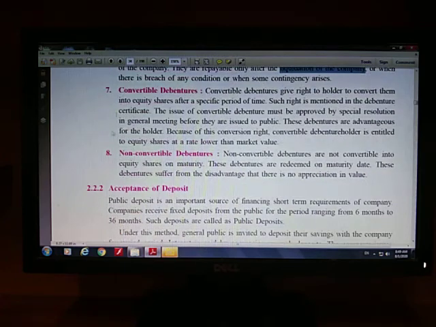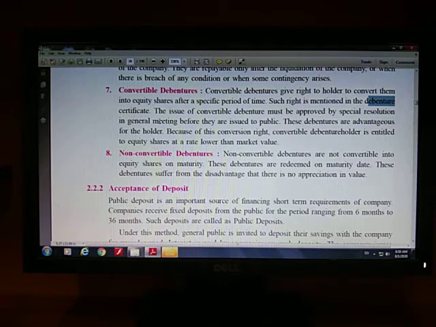Now just like convertible preference shares, these are convertible debentures. So convertible debentures are those debentures which can be converted into equity shares of the joint stock company after a particular period of time. This particular right to convert your debenture into equity share is mentioned in the debenture certificate, right, at the option of the debenture holder. If the debenture holder wants to get his debentures converted into equity shares, then that particular debenture holder's debentures are converted into equity shares of the same joint stock company.